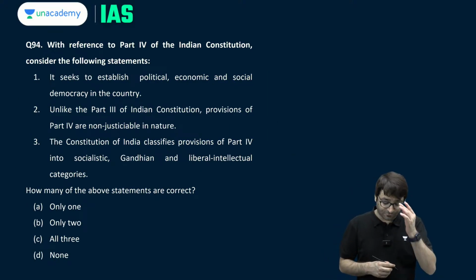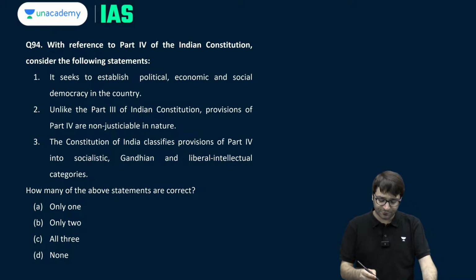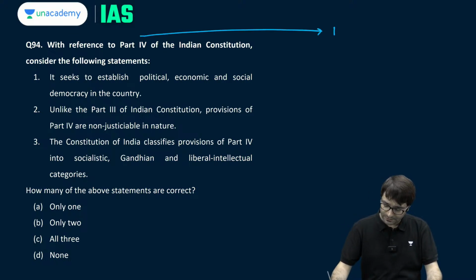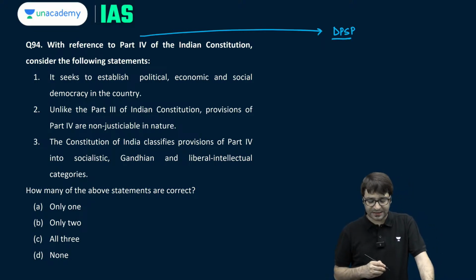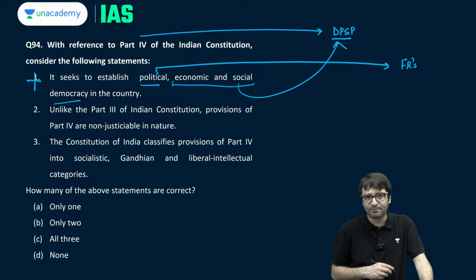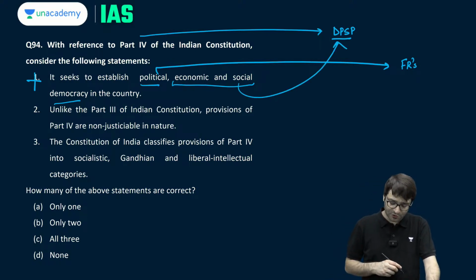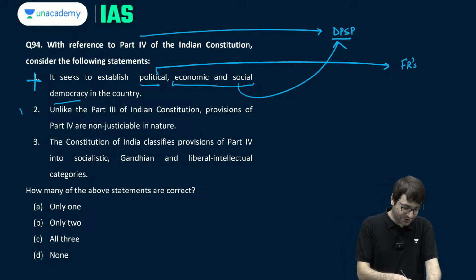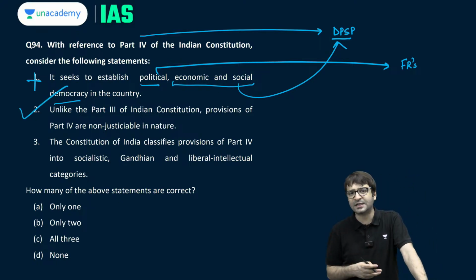With reference to Part 4 of the Indian Constitution, Part 4 deals with directive principles of state policy. It seeks to establish political, economic and social democracy in the country. Incorrect. Why? Because for political democracy, we have fundamental rights. For economic and social democracy, we have directive principles of state policy. Unlike Part 3 of the Constitution, provisions of Part 4 are non-justiciable in character. In nature, yes, because these are not enforceable in a court of law.